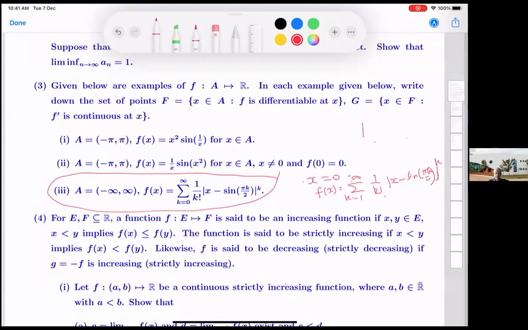We simply get minus x minus sine pi by 2. This is not differentiable at x equal to 0.